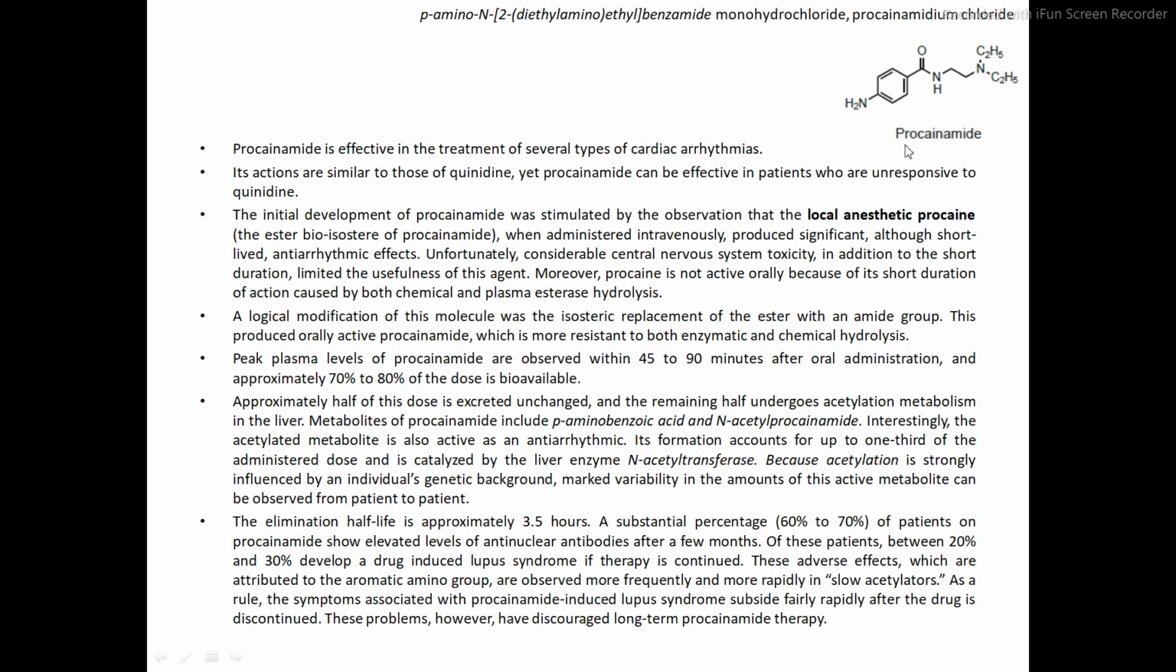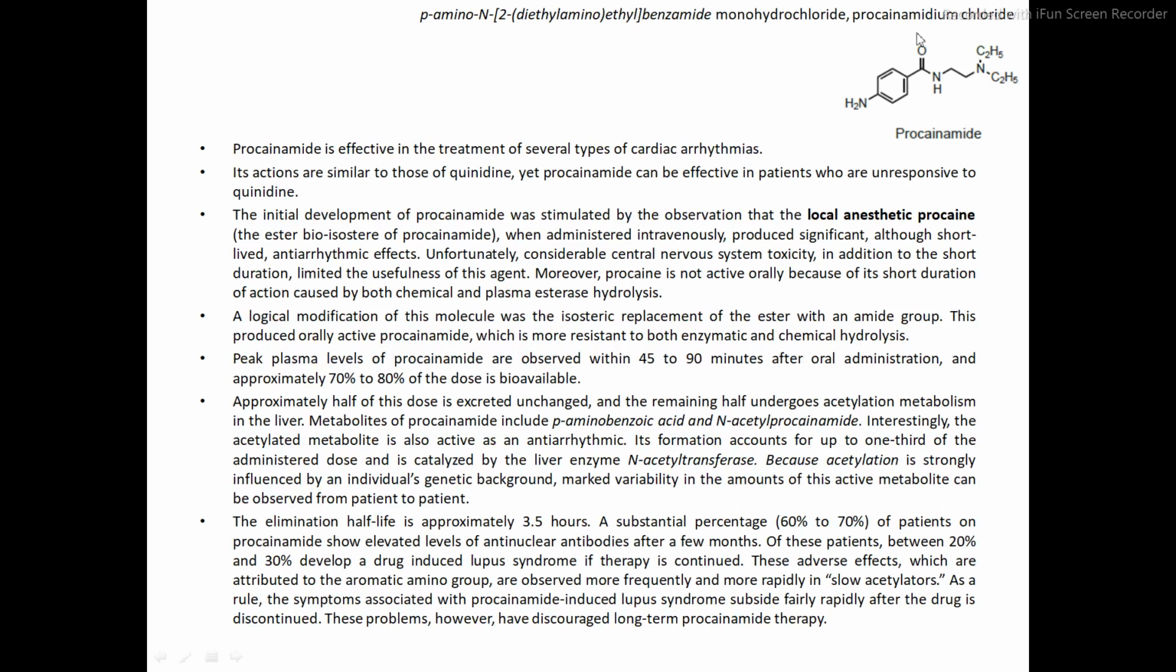Procaine. Now the name of the drug is procainamide, but what is procaine? Procaine is used as a local anesthetic agent. I think local anesthetics are not covered in medicinal chemistry, but they may be covered in pharmacology. I don't know whether the local anesthetic is covered in pharmacology or not. But what is the procaine drug? Procaine is a local anesthetic agent, and from that procainamide gets synthesized.